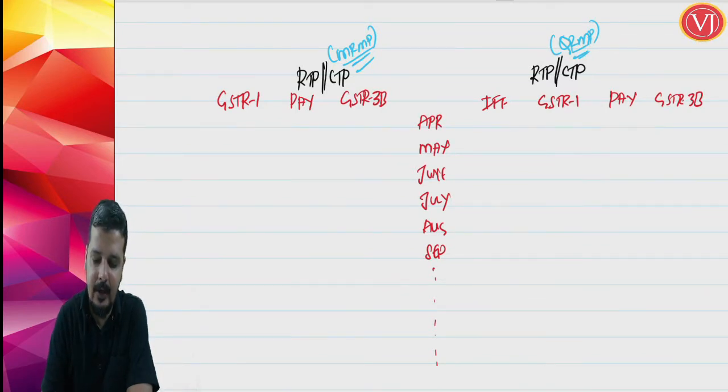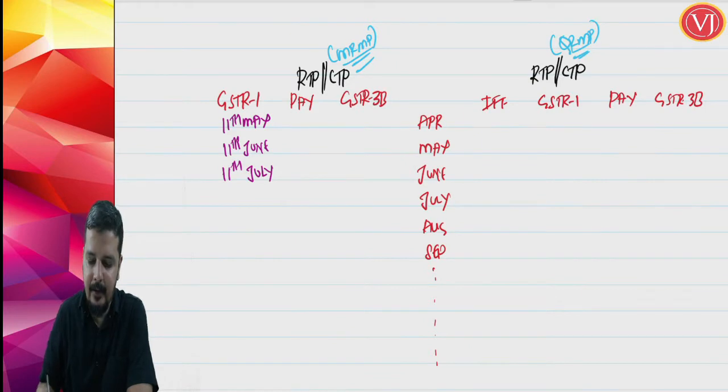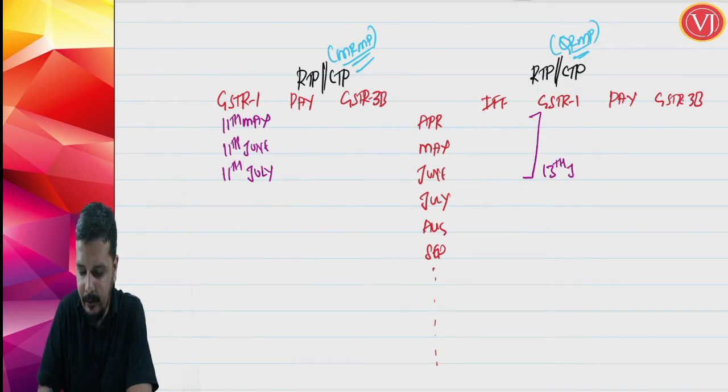Now, let us take only the first 3 months. When you talk about GSTR 1, what is the due date? What is the due date for GSTR 1 for April month? It is 11th of May. For May, it is 11th of June. For June, it is 11th of July. Here, friends, you will have only quarterly GSTR 1 and that will be on 13th of July.